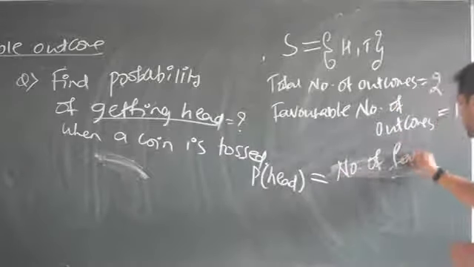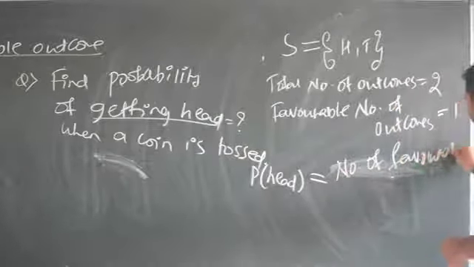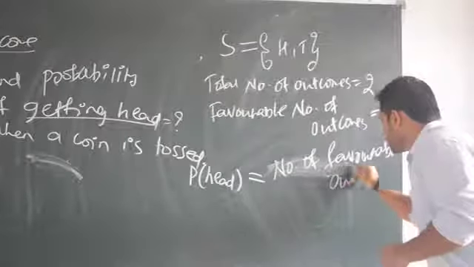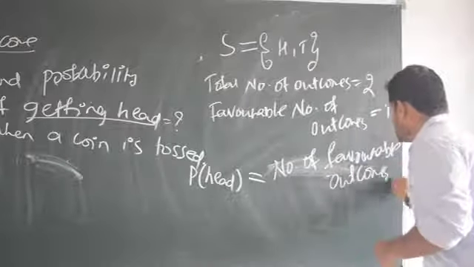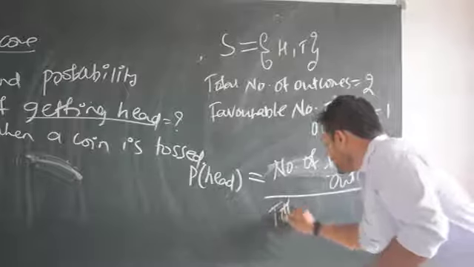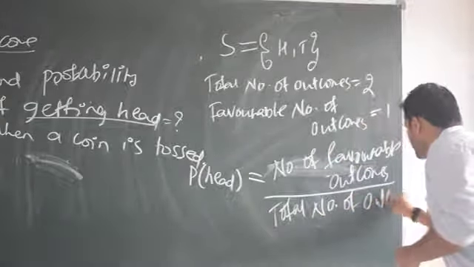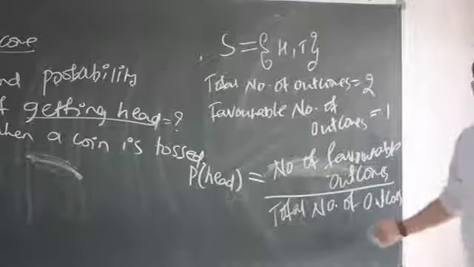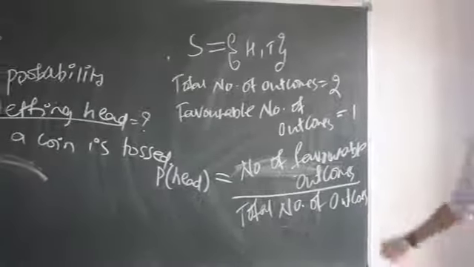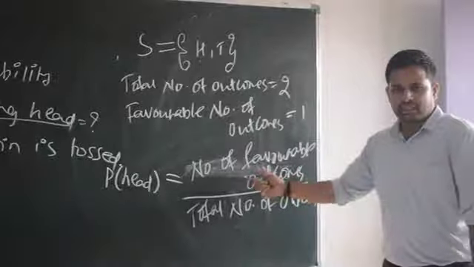Number of favorable outcomes divided by total number of outcomes. That's it, done. Are you understanding? Please correct all these spellings. It's okay. You can understand this now.